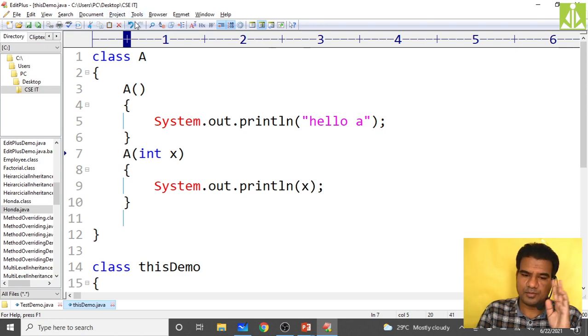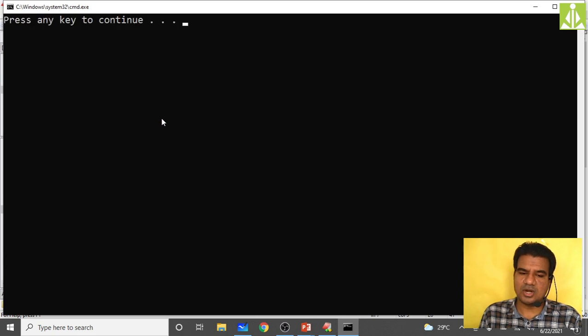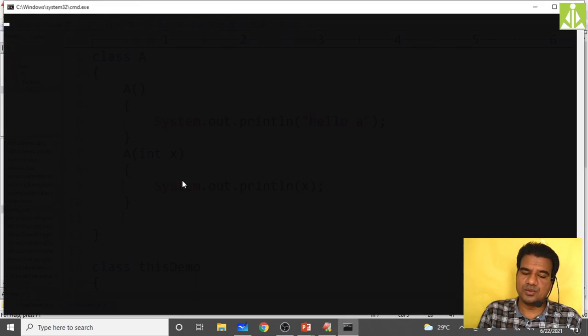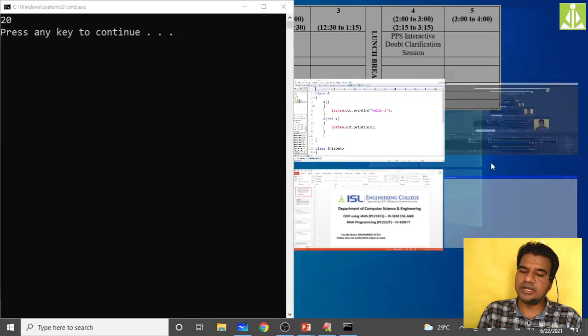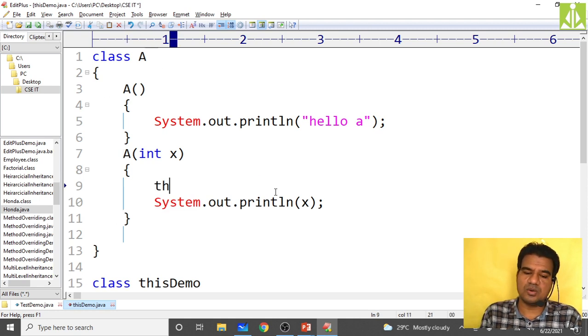Just see, the program name is the same. Compile it, successfully compiled, then run it. When you execute it, you can see the value 20 on the output screen. You're not getting this message. So how do we get this message? How do we invoke these constructors like a chain? Chain means first I want to invoke the default constructor, then I want to invoke the parameterized constructor. How can you invoke these constructors like a chain? Just put the call over here.